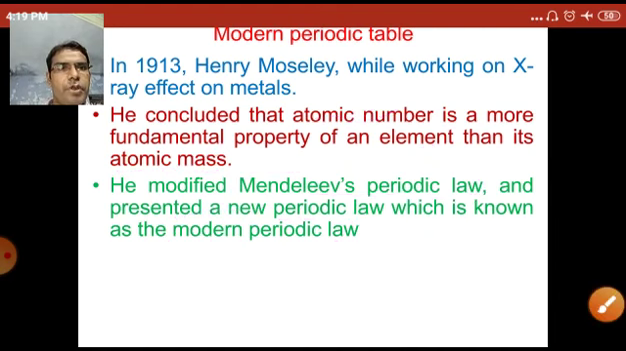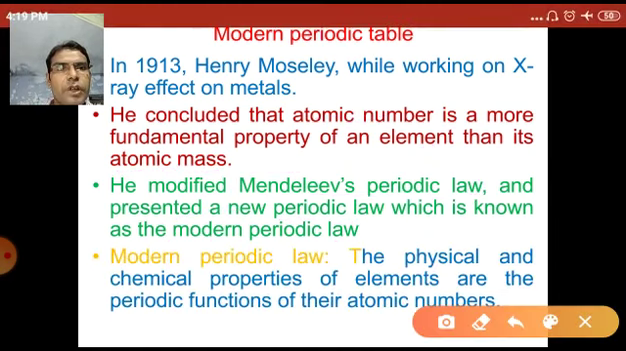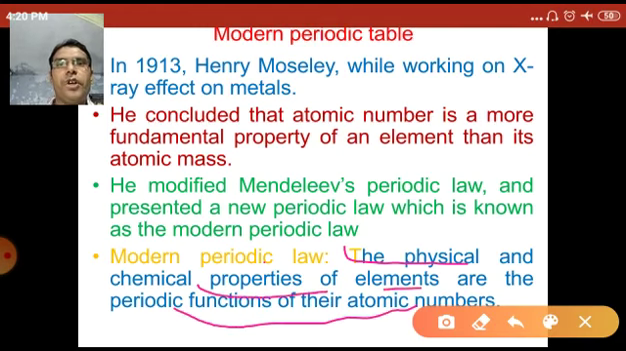So what is the modern periodic law? The modern periodic law states that the physical and chemical properties of elements are a periodic function of their atomic number, not the atomic mass. That means the physical and chemical properties of the element are directly related to their atomic number, so it is called the periodic function of their atomic number. And this law is called the modern periodic law.